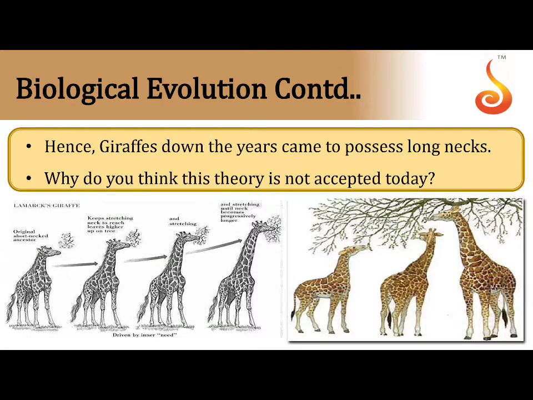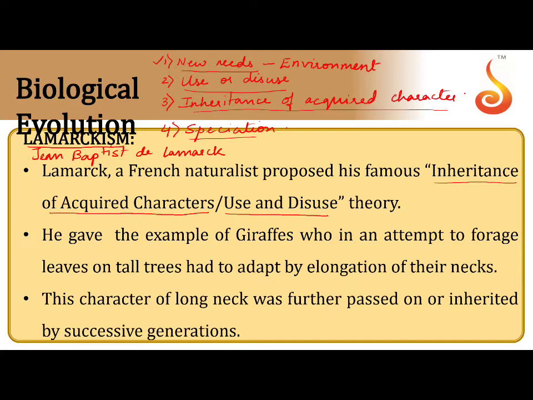Now, he considered the giraffe as one of the standard examples for this new species formation. It is said that earlier, organisms like zebra or donkey, much shorter organisms, were existing. As these organisms fed over the lower grasses and small herbaceous plants, there was a shortage of food which was created. Now, this shortage of food here is what we speak of as new needs.